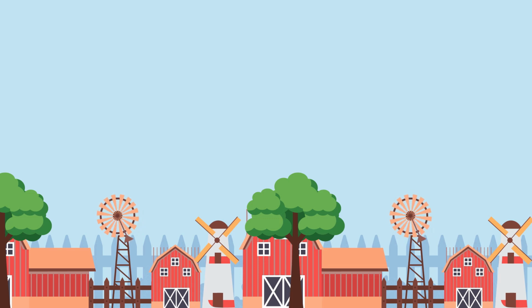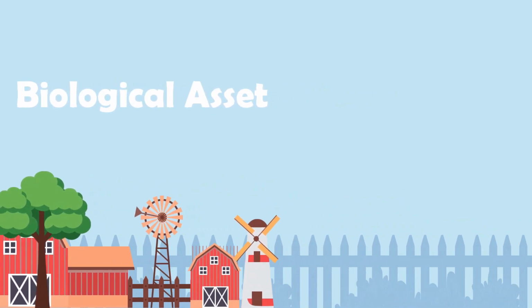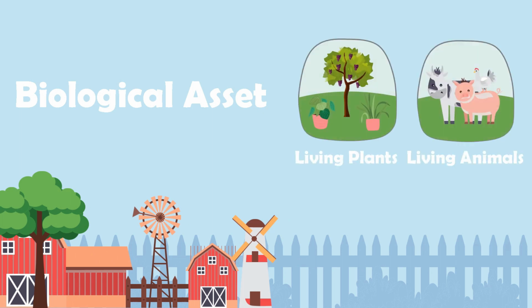Now, you may ask, what is a biological asset? I'm glad that you asked. Biological assets are living plants and animals. It would include all kinds of animals like sheep, cows, fishes, pigs, chicken, ducks, and goats. It also includes trees and plants and other living things.